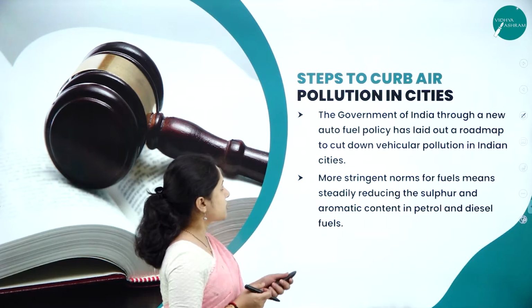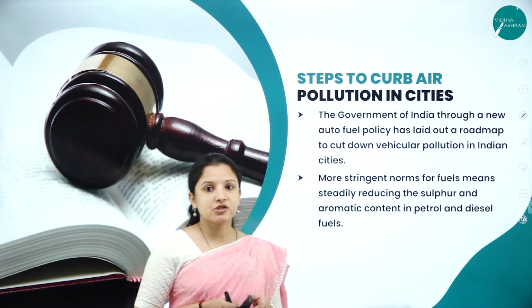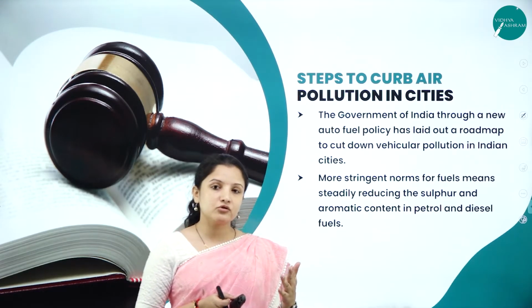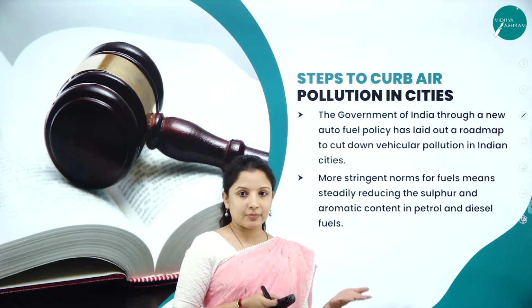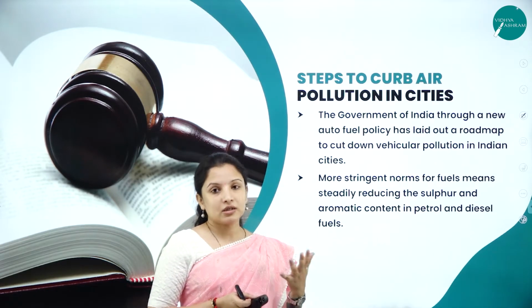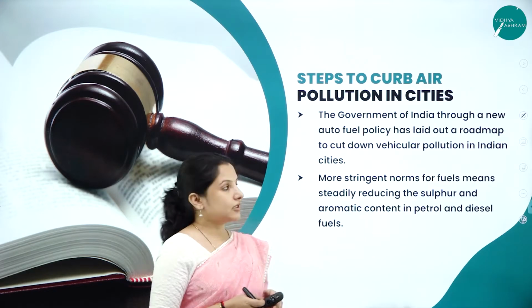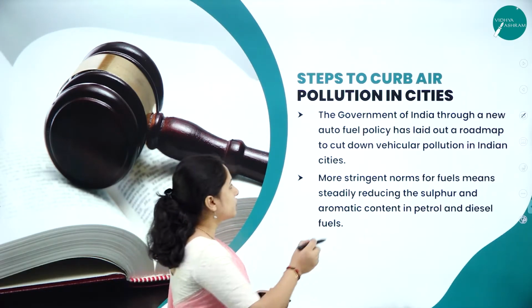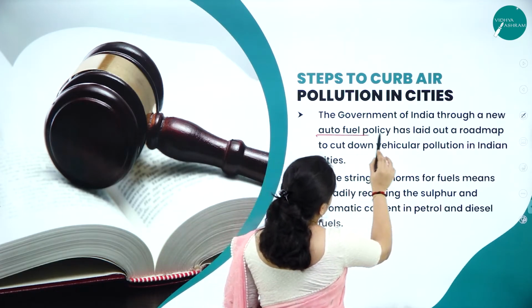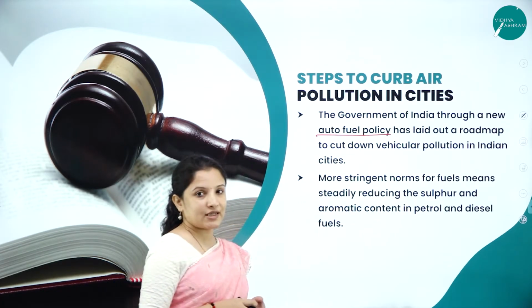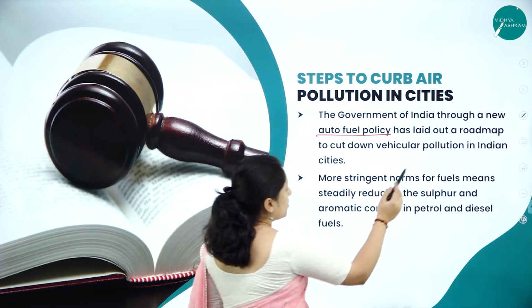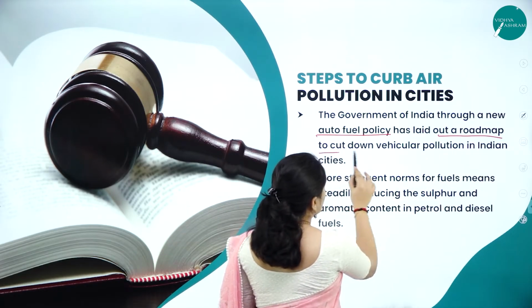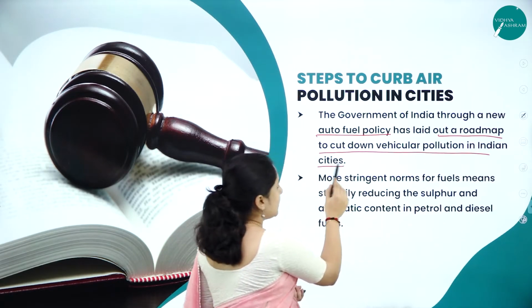air pollution. There are some steps which were followed to reduce air pollution in other cities also apart from Delhi. That is, throughout the country, there are different steps that are followed. The government of India put forward a new auto fuel policy wherein they laid out a roadmap in order to cut down vehicular pollution in Indian cities.